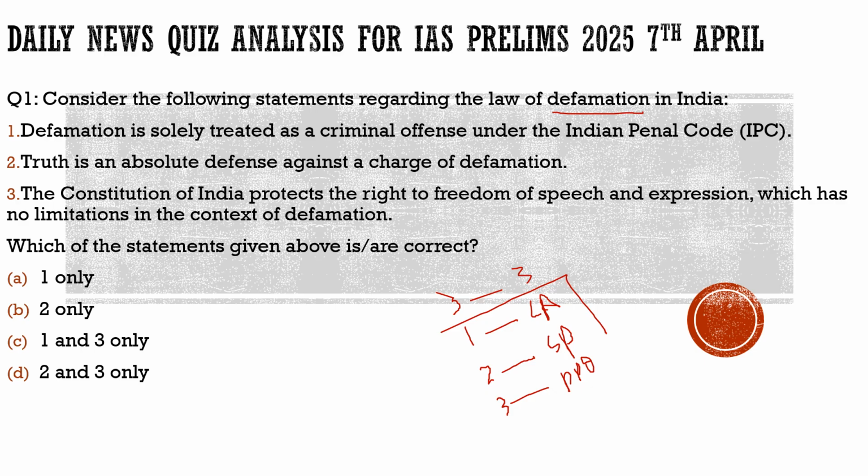The question says, consider the following statements regarding the law of defamation in India. First statement: defamation is solely treated as a criminal offense under the Indian Penal Code. This is totally incorrect, because defamation can be both civil as well as criminal. So it is not solely a criminal offense. With respect to this, I would like to add that a petition was taken to the Supreme Court that defamation should be made only criminal, as is followed in the UK, from where we took it. But the Supreme Court did not agree to it.